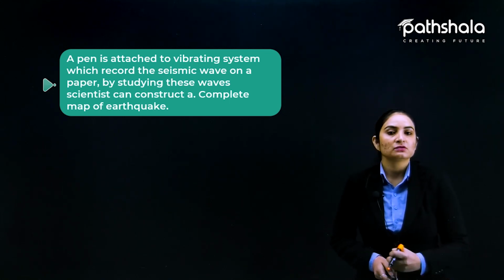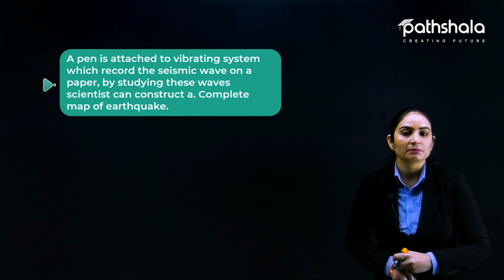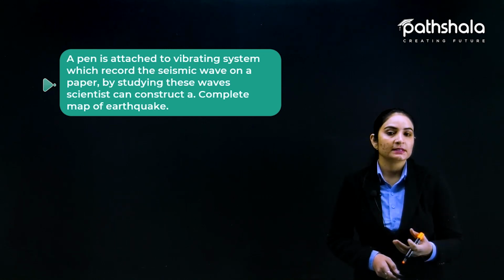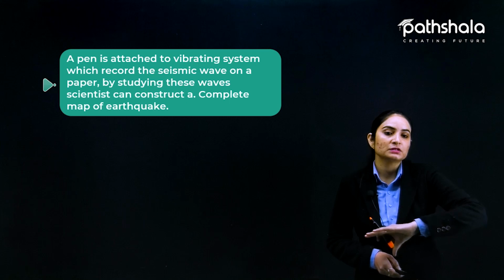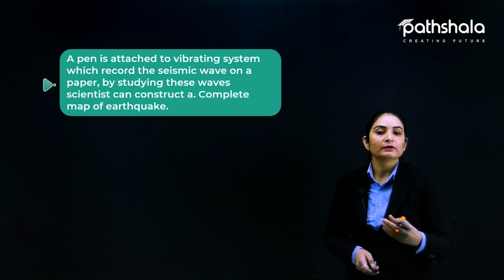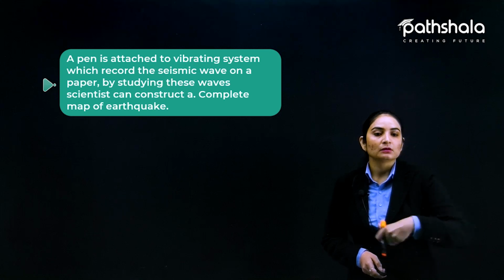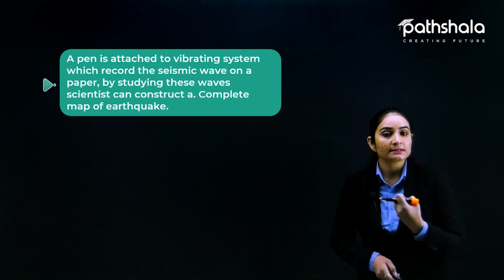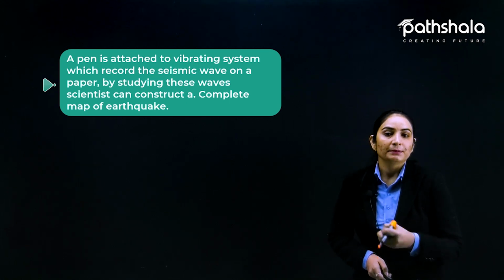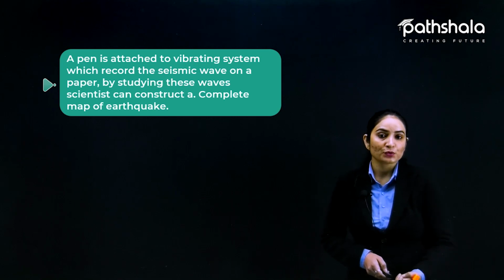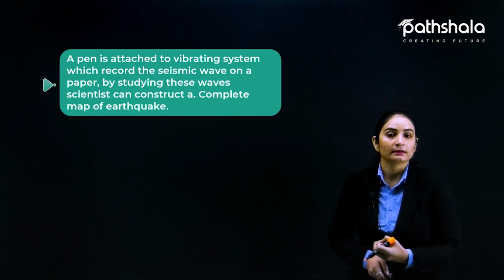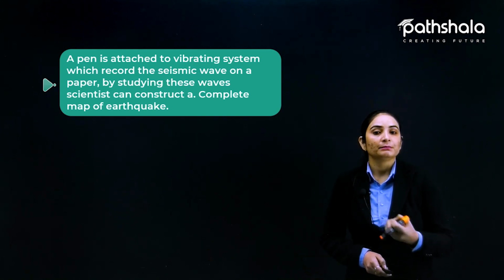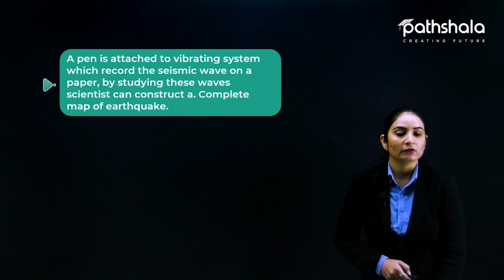Next, a pen is attached to the vibrating system which records the seismic wave on a paper. So when the seismograph is placed where tremors happen, a pen and paper are attached with it, and during that movement it marks lines as per the waves on that particular paper. By studying these waves drawn by the pen and paper of the seismograph, scientists can construct a complete map of the earthquake.